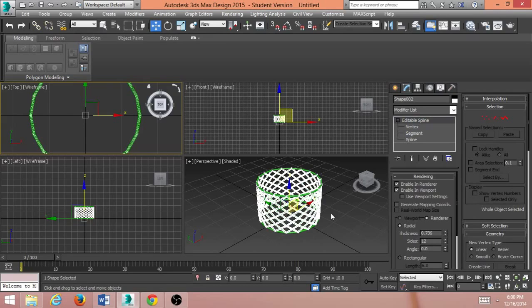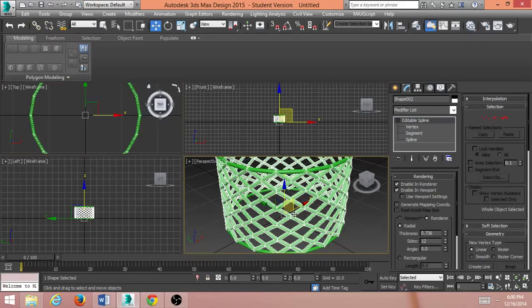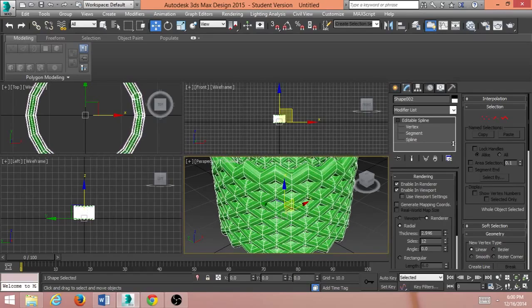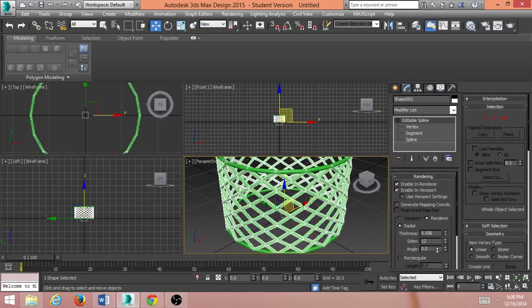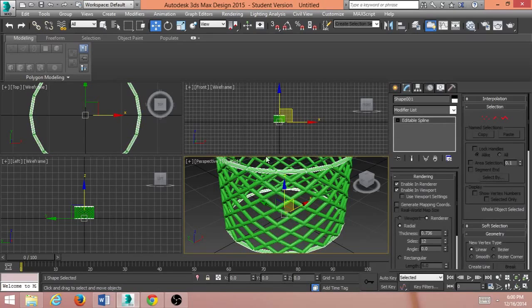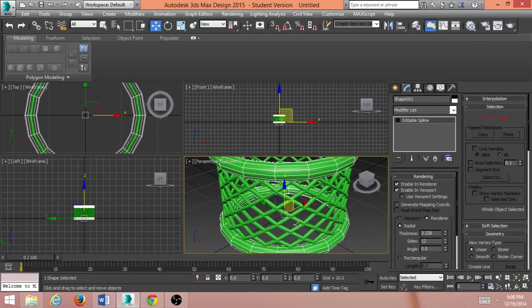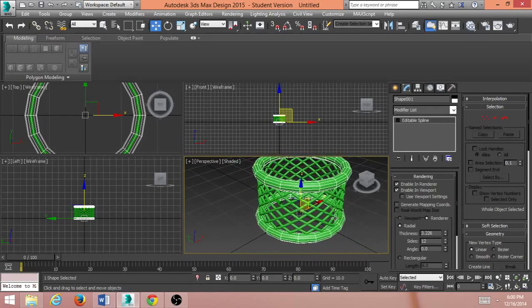and we're on shape 2. I'll zoom in a little bit so you can see better. When you change the thickness, you can see it's only changing the thickness of this shape here. This is shape 1. So when I click on it, it goes to shape 1. And when I change this, that thickness is changed as well.